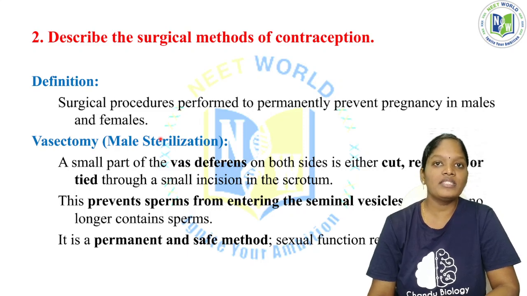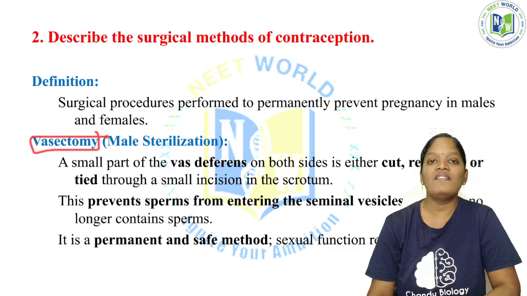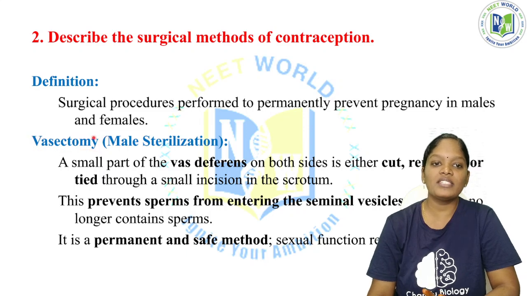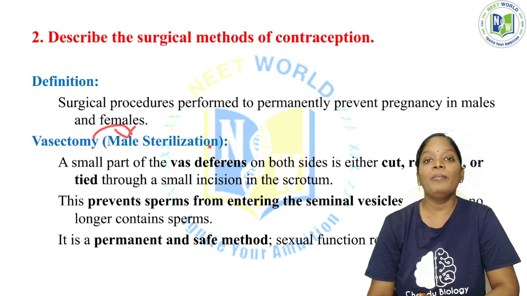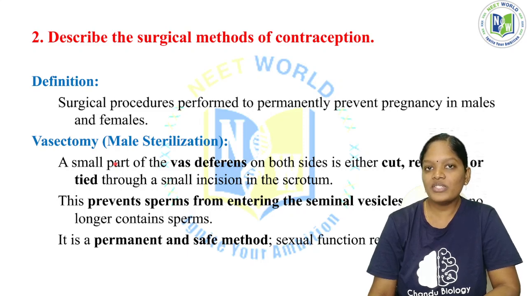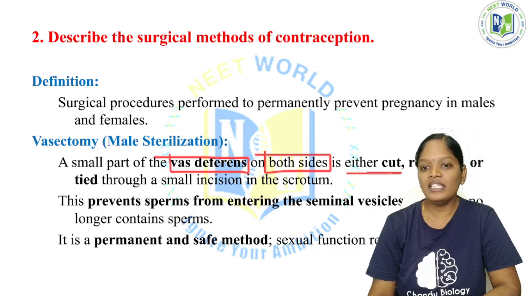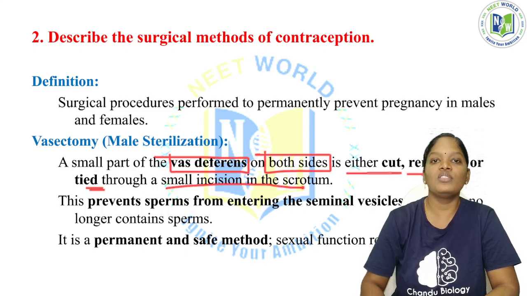Surgical methods: the surgical sterilization method done in males is called vasectomy. This vasectomy is also called male sterilization. What exactly is the surgical procedure done in a vasectomy? Here a small part of the vas deferens on both sides is either cut, removed, or tied through a small incision in the scrotum.